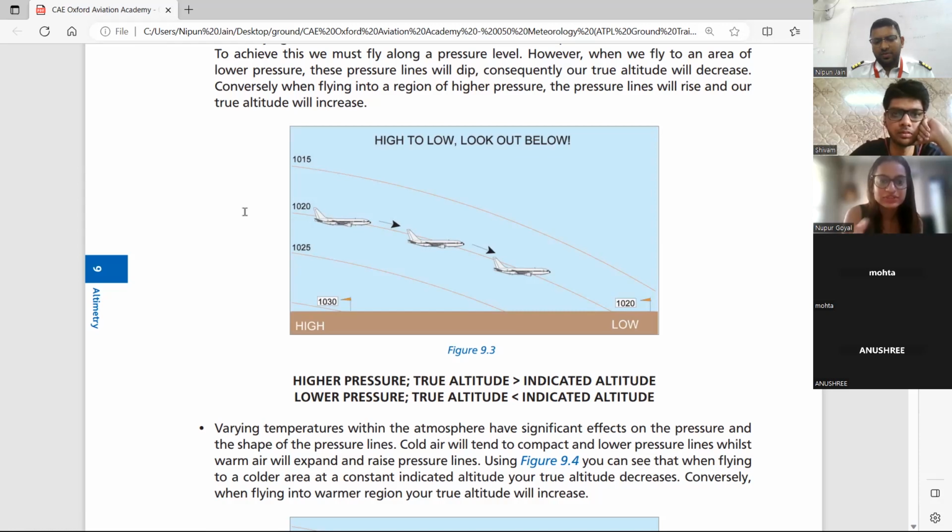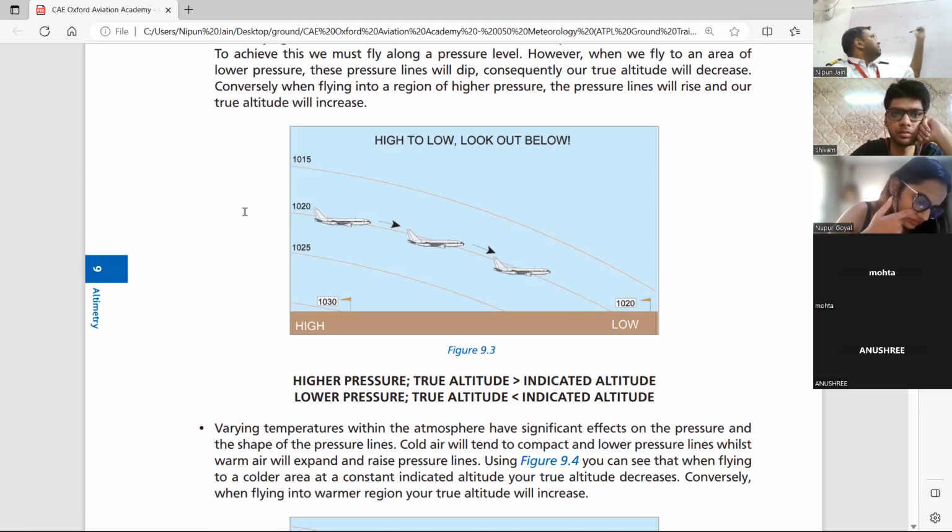For example, in this case, the true altitude was 0, but it was showing 300 feet. So indicated altitude will be 300 and true. So what is true altitude? जो सच्चाई है, जो आपका altitude सही में है, that is true altitude. And indicated altitude is the altitude जो कि instrument दिखा रहा है. That is called the indicated altitude.